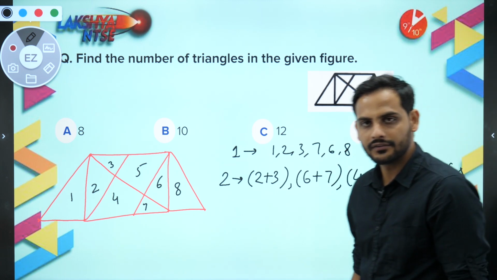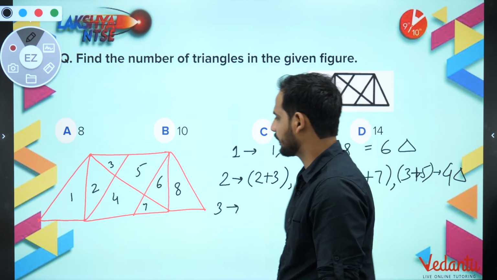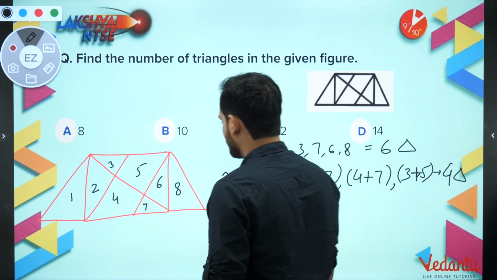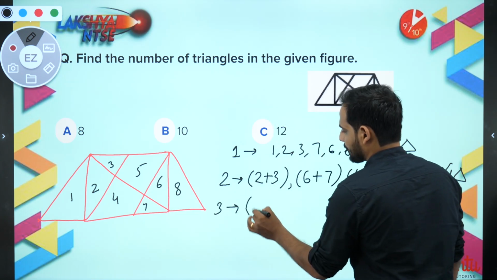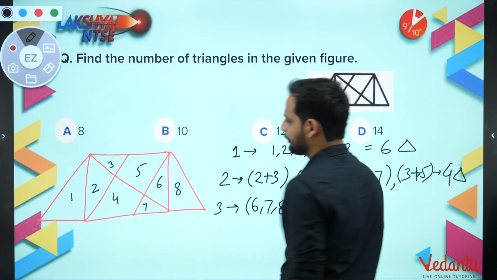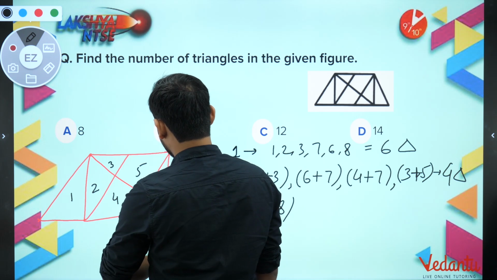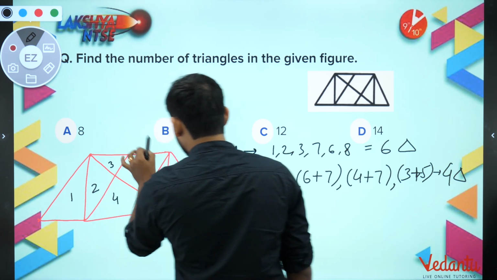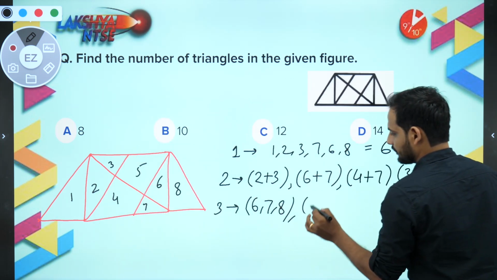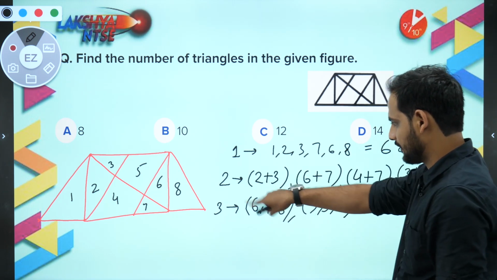Now let us combine 3 figures. If I combine 3 figures, one is 6, 7, 8. If I combine 6, 7, 8, it will give me one triangle. Okay, and here, is it giving me a triangle? Nope. Then here 3, 5, 6, same way 2, 4, 7.